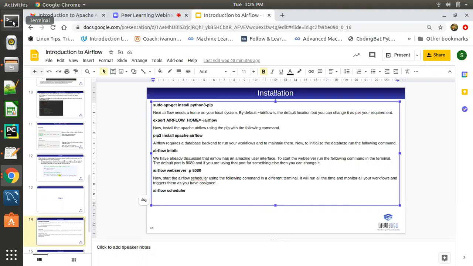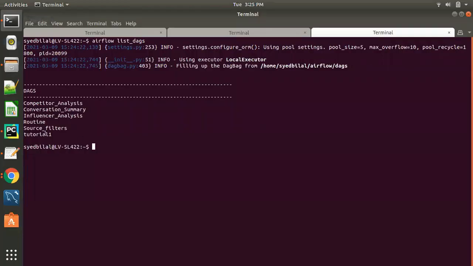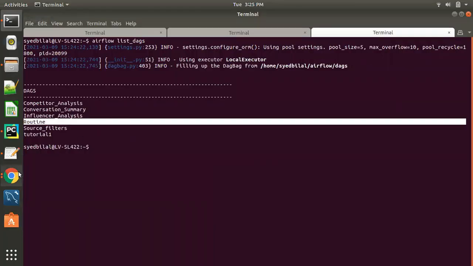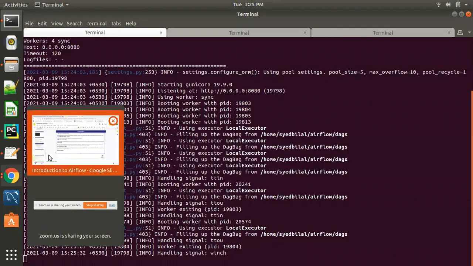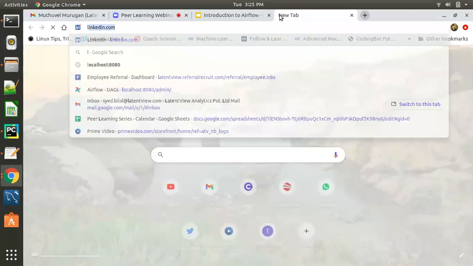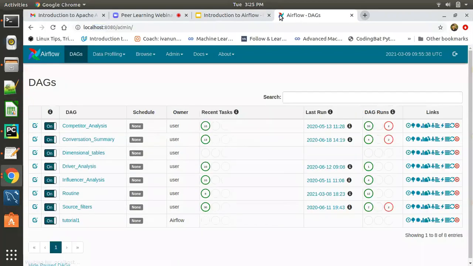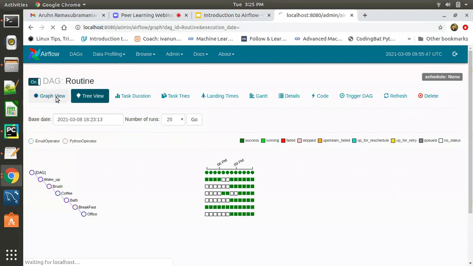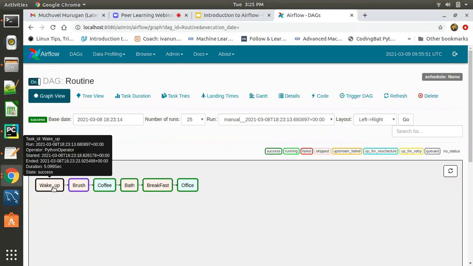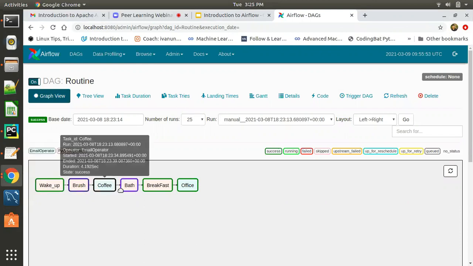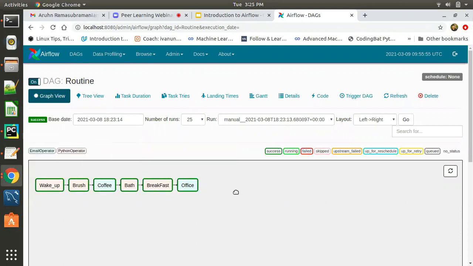So these are the DAGs we have right now. After I start the web server, I'll be able to see my list of DAGs in the user interface as well. We have this list of DAGs, and if you see routine and look at the graph, this is what happens. These are the sequential tasks happening in our workflow.